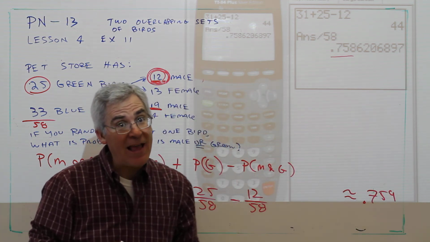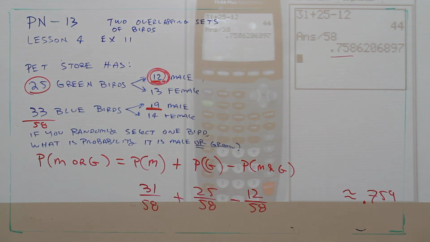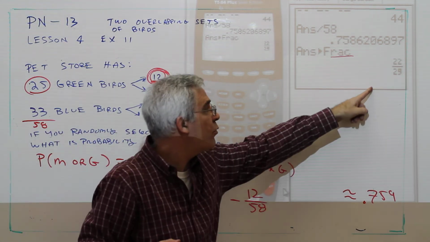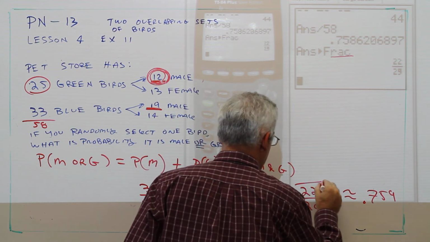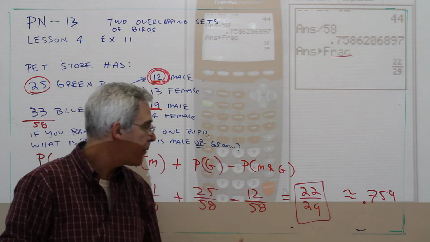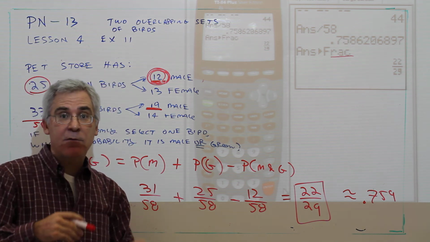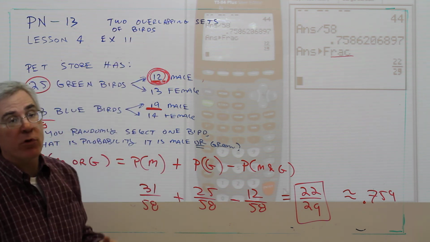But we're concerned about an exact answer also, so I'll simply go math frac. And I get 22 over 29, which was actually 44 out of 58, but this is reduced. And there you have it, how to work with probabilities of things that are not mutually exclusive or have two overlapping sets.